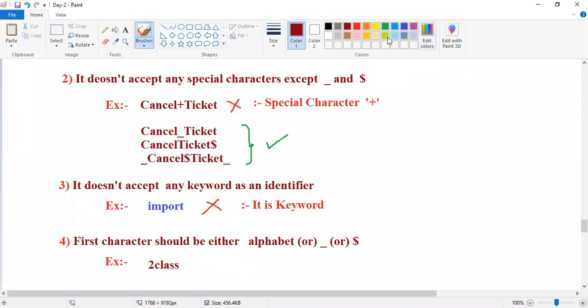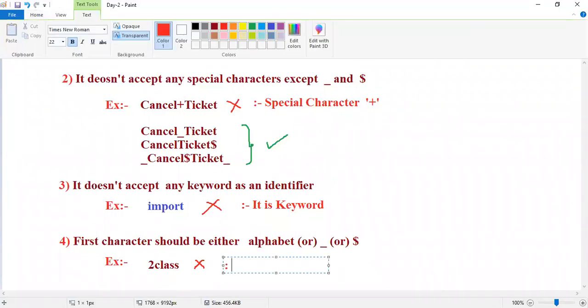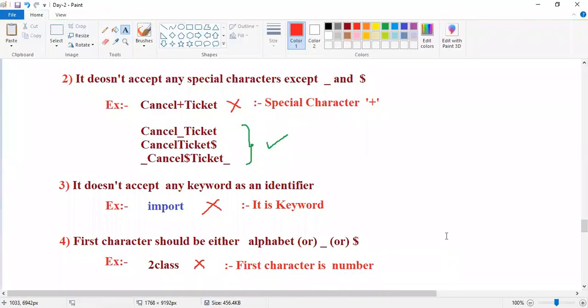Whenever our rule is violated, it is not accepted. The reason is the first character is a number, so it is invalid.